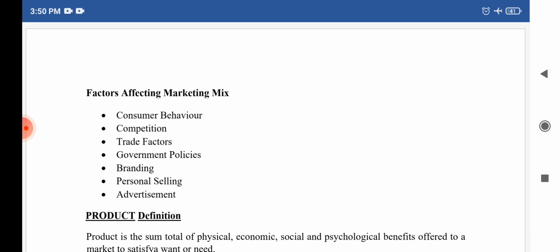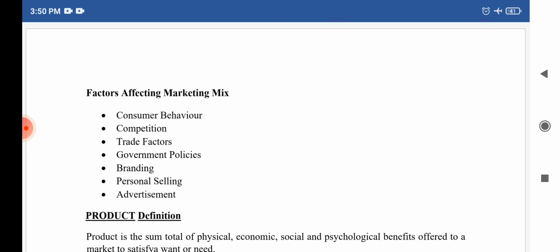Consumer behavior has a direct influence on the marketing mix because it is affected by a number of consumer factors such as education, income, age group, occupation, attitude, beliefs, values,